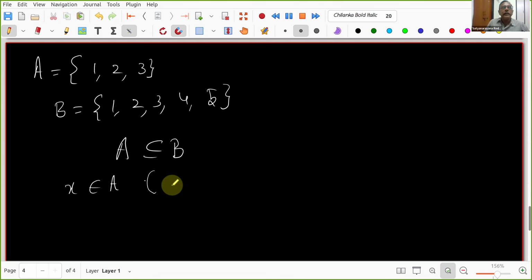So if x is in A, then x also belongs to B. That is the condition. When you say A is a subset of B, which elements are you looking at, elements of B or elements of A?